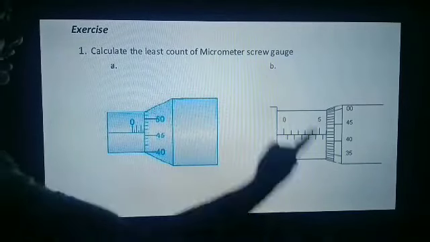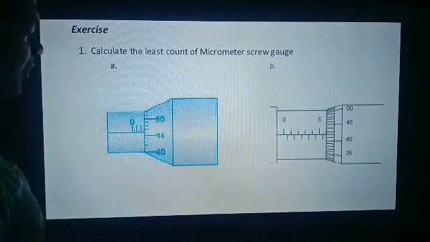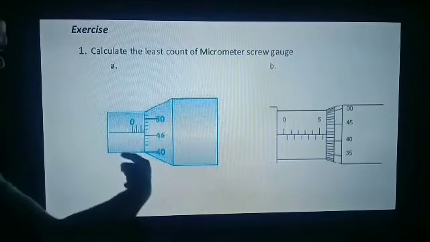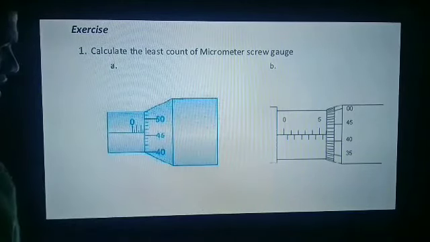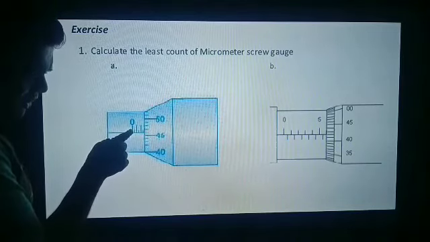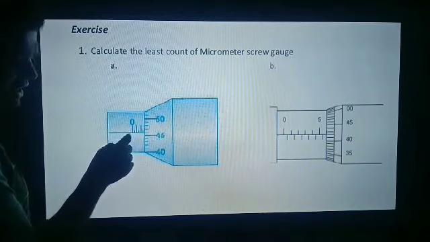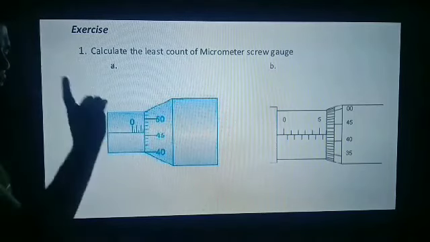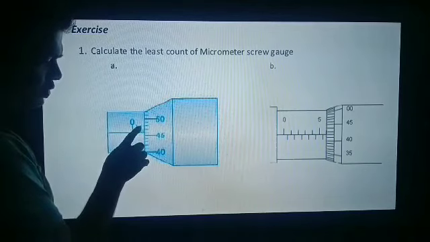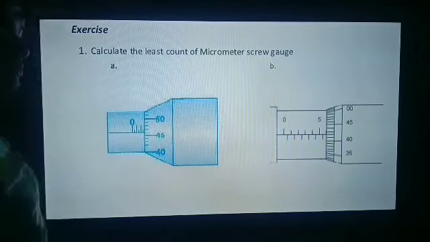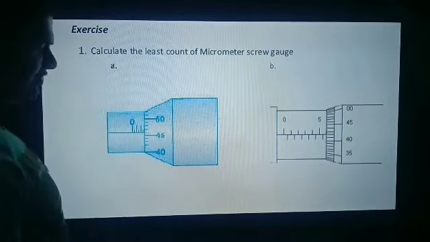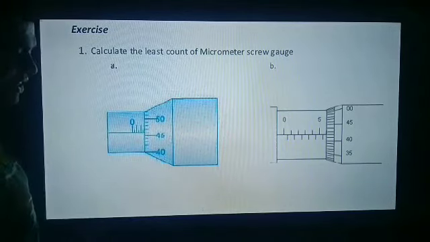Now, this is your homework. In this diagram, you have to calculate the value. Suppose I first discuss it. This is one division. Between the two divisions, there is a small line. It is 0.5 mm. So this is 1 mm, this is 2 mm, so it is 2.5 mm. So the main scale reading is 2.5 mm.